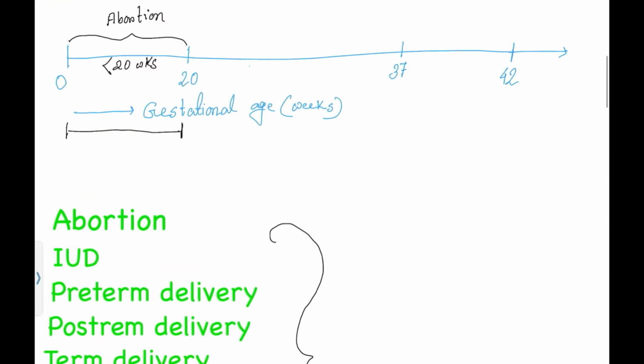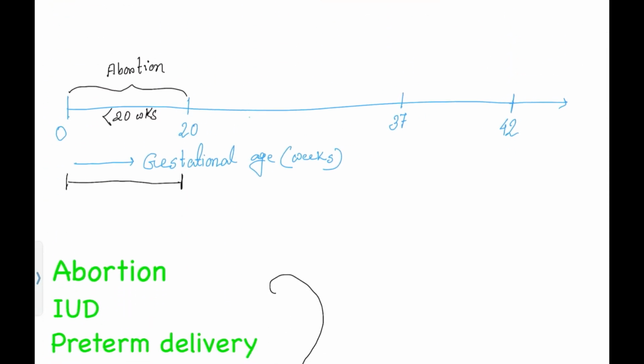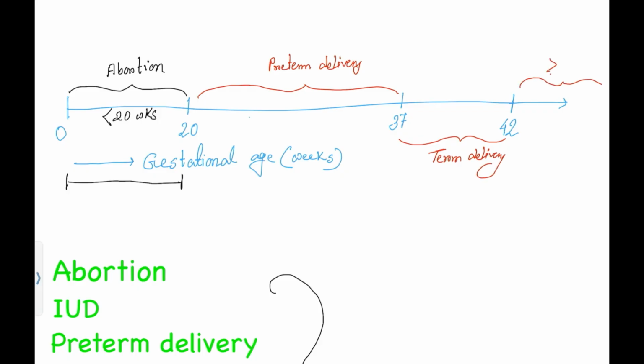Now let's make the diagram in this graph. If the delivery occurs between 22 to 36 plus 6 weeks, meaning below 37 weeks, we will call it preterm delivery. The ideal time to get the baby delivered is between 37 to 41 plus 6 days, so we will call it term delivery. If the gestational age crosses more than or equal to 42 weeks, we will call it post-term delivery. I hope those terms get clear one by one.